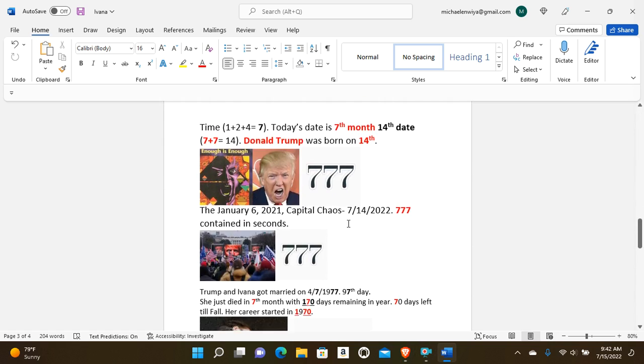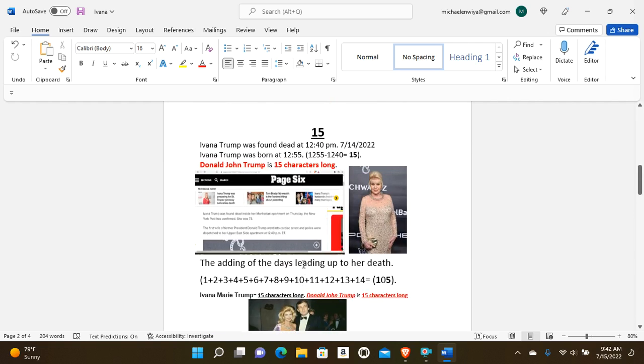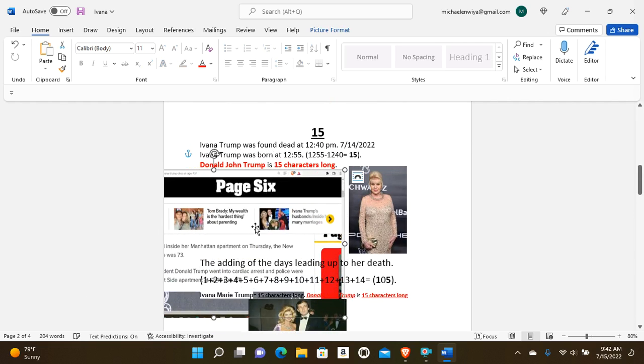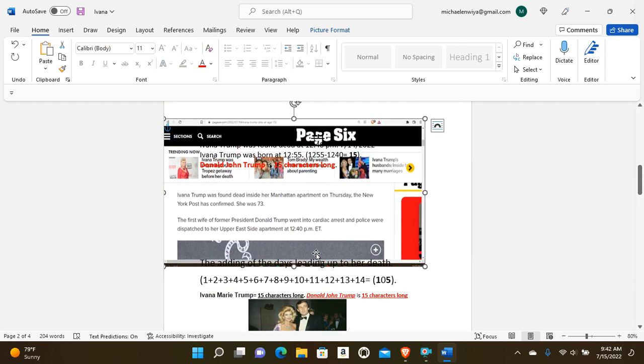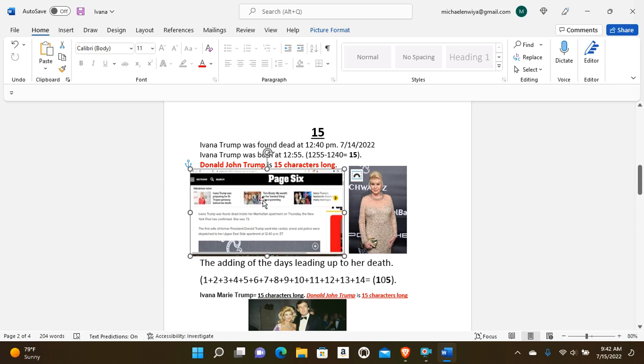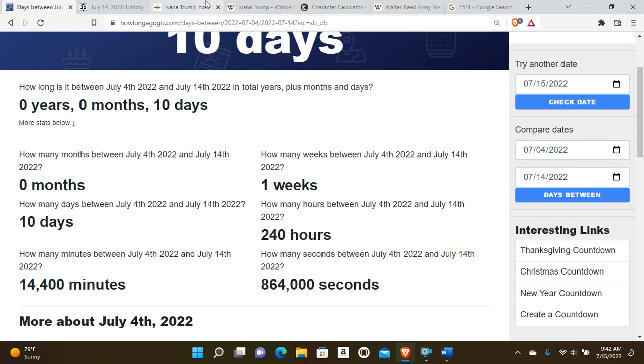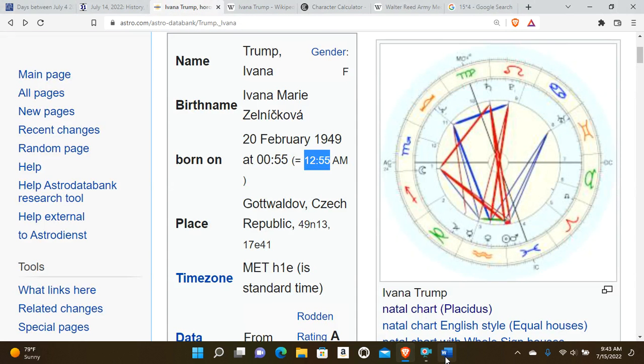So, now we bring you the 7 pattern. The time that Ivana Trump was found is 12:40. Here's a look at that article stating that. 12:40. And when you take the time that her body was found to the time that she was originally born, you will get that 15. That's where this 4th 15 comes into play. I think the Numberdamus left that out. Here's a look. There's the time she was born, 12:55.